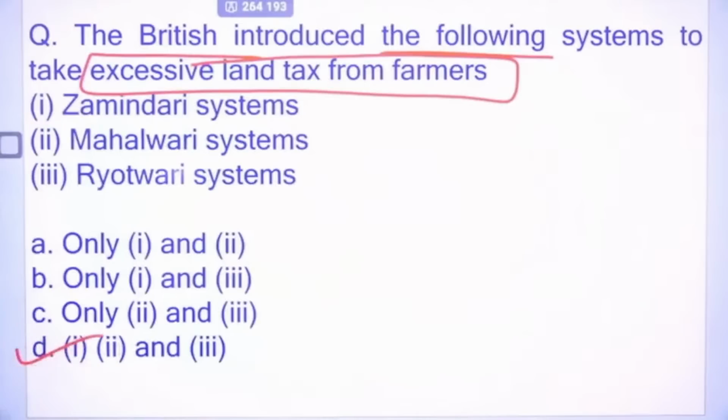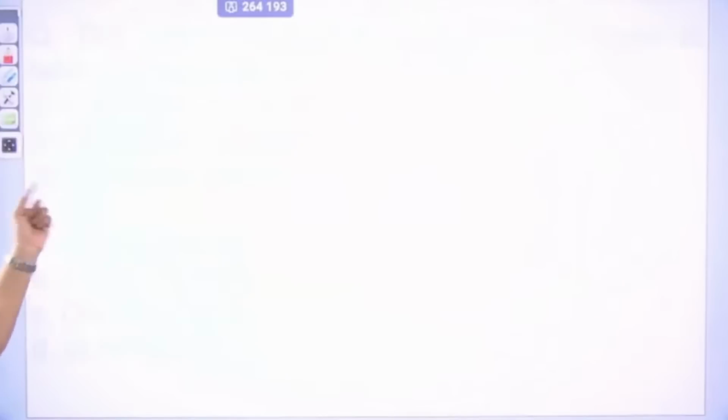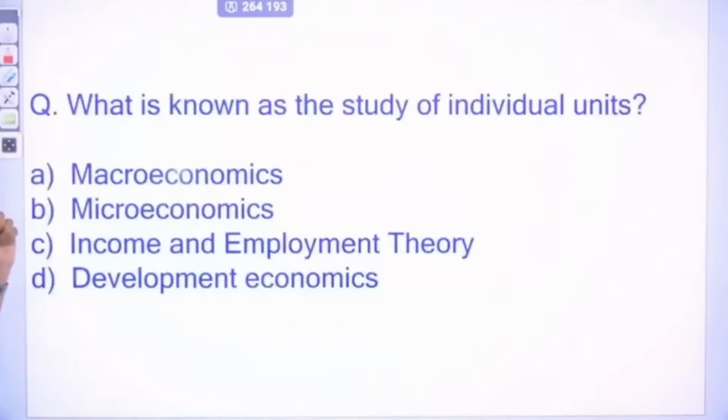All are systems that were introduced by the Britishers to exploit the farmers, so that they would be able to take maximum or excessive land tax from the farmers, so that the farmers had to come under the Britishers. That's why these 3 systems were introduced. So the right answer is D.